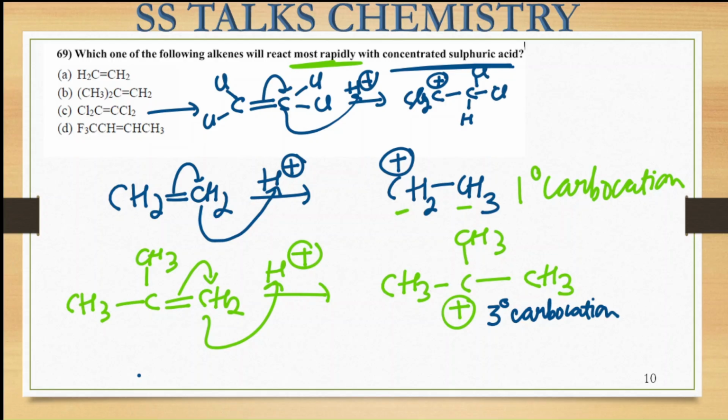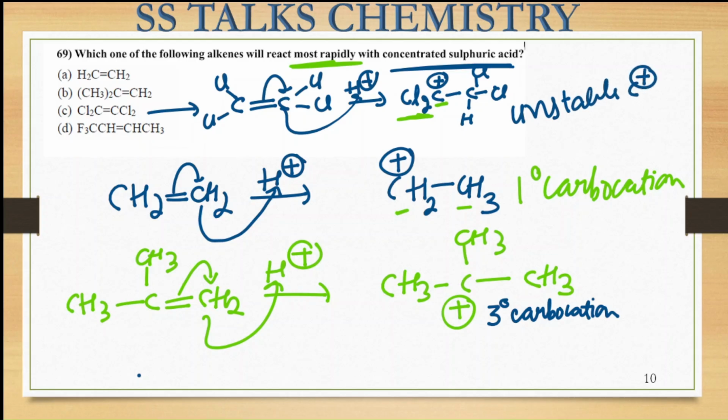Now we can see that there is a Cl group on the carbon center that contains the positive charge. So this is going to be a highly destabilized carbocation, because these Cl groups apply the minus I effect because of their high electronegativity. So it is a highly unstable carbocation.